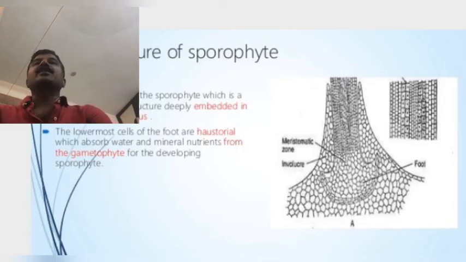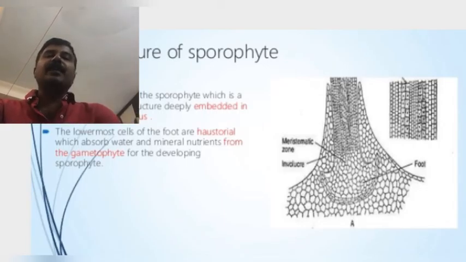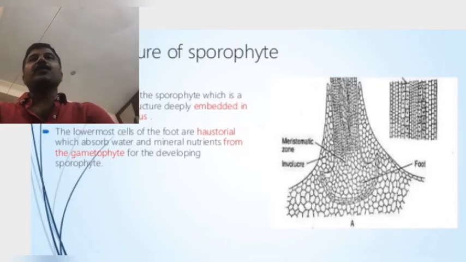The intercalary meristematic tissue produces cells that mature into three corresponding regions of the capsule: the jacket, archesporium and also columella. The presence of intercalary meristem is responsible for the intercalary growth of the sporophyte. This is a very specific character among Bryophyta members.